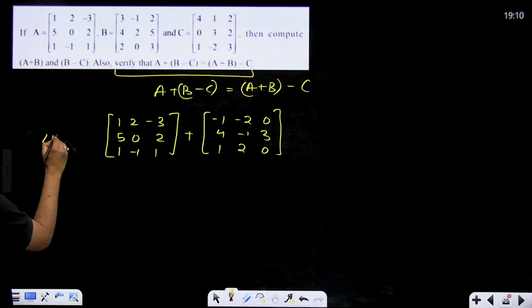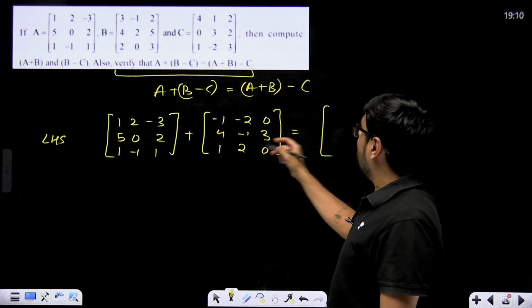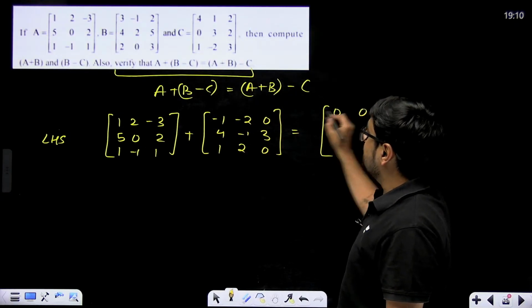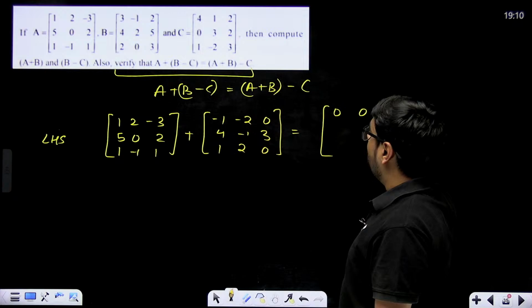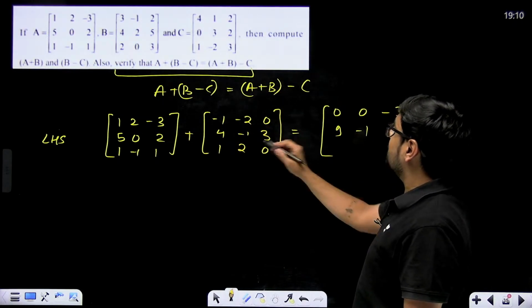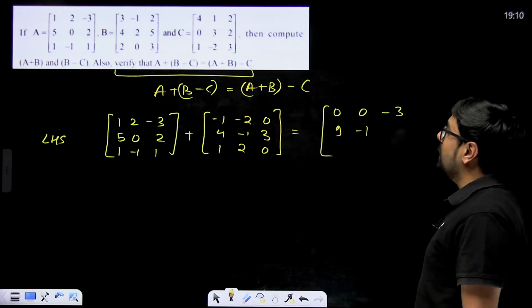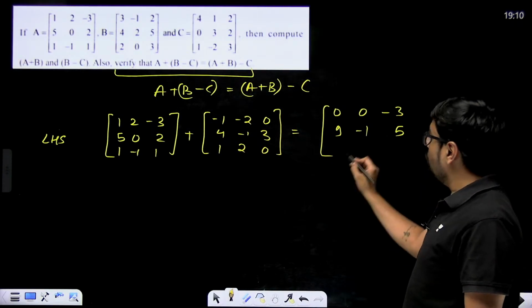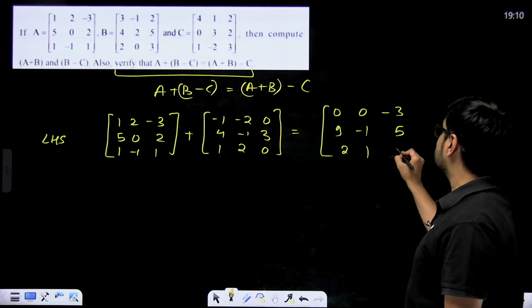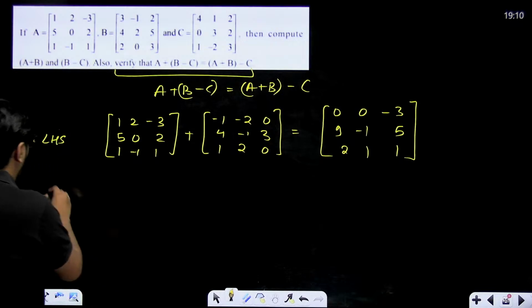This is your LHS. What matrix are we getting in LHS? 1 minus 1, 0. 1 plus minus 1, that means 0. 2 minus 2, 0. Minus 3 plus 0, minus 3. 5 plus 4, 9. 0 minus 1, minus 1. 0 plus minus 1, minus 1. 2 plus 3, 5. 1 plus 1, 2. Minus 1 plus 2, that means plus 1. 1 plus 0, 1. Right, this is your LHS. Now RHS.